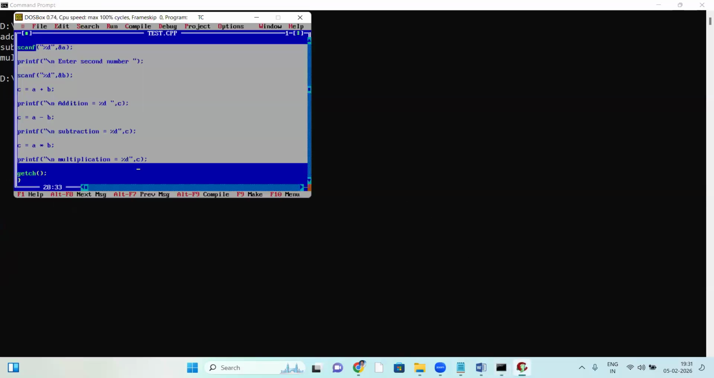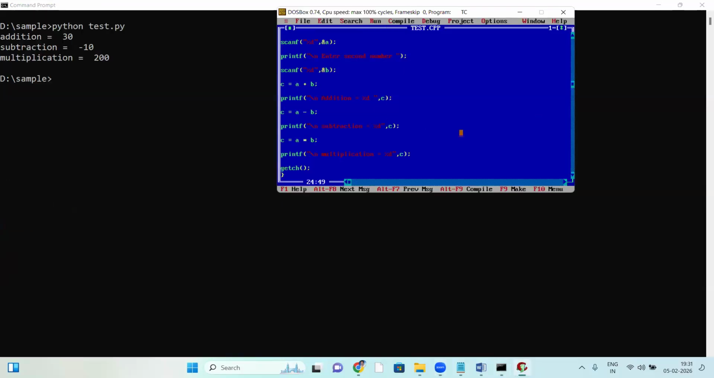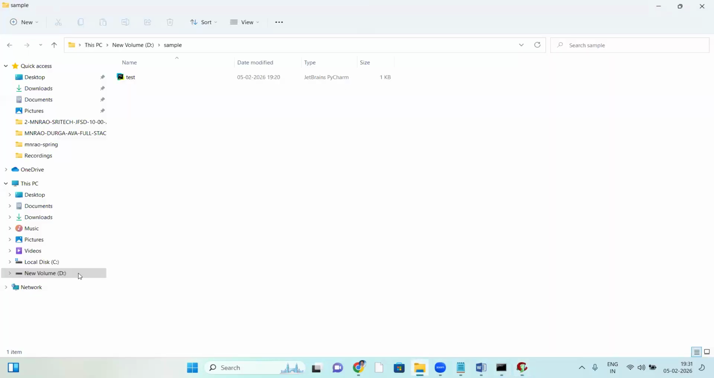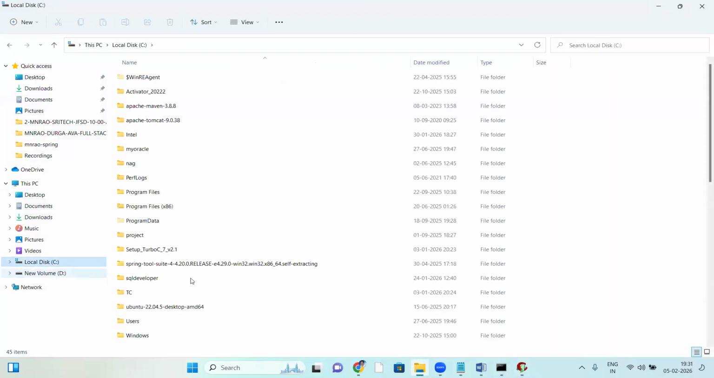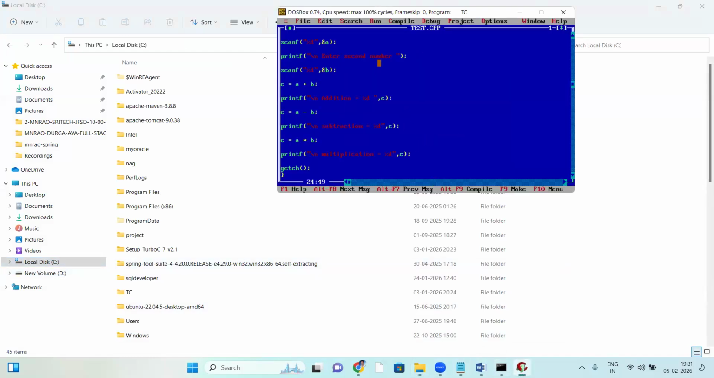So when you come to the C program, let me show that exe file. Compile success. After compilation, an exe file is generated. See, the program completed successfully. Behind this, that exe file is generated. Let me show the exe file.